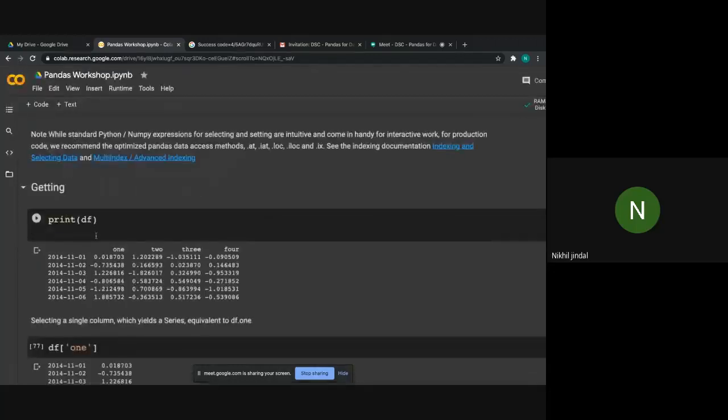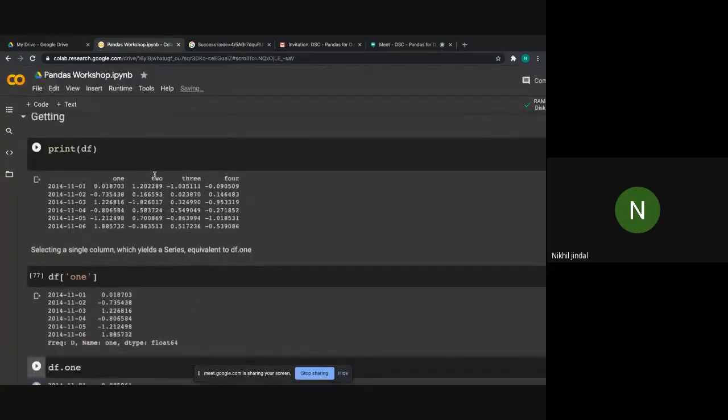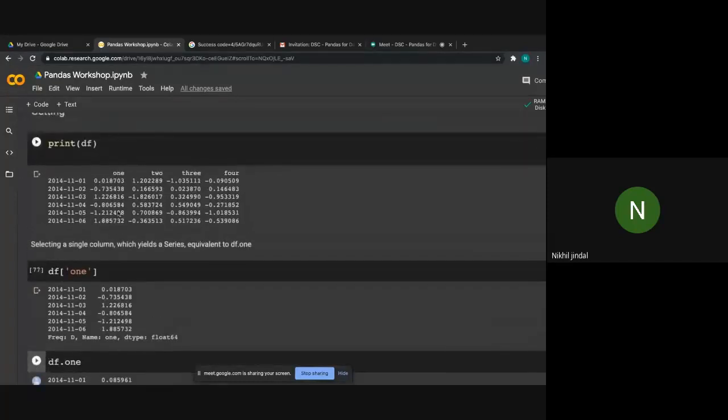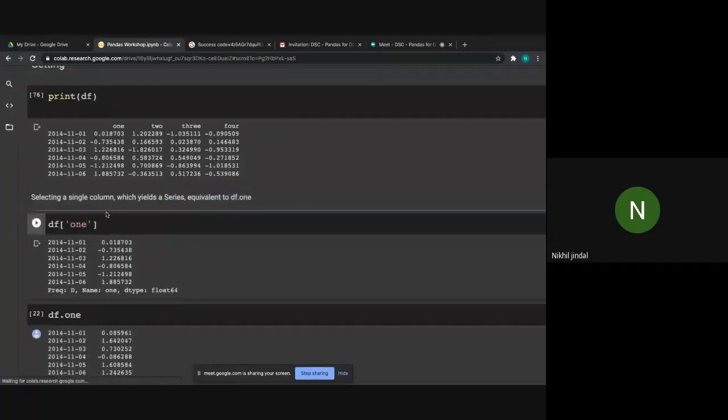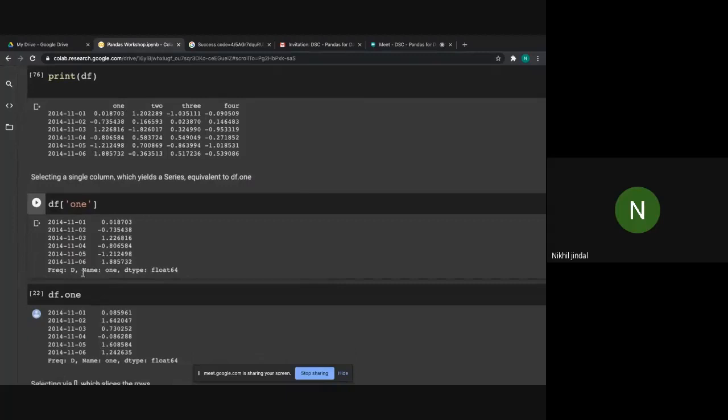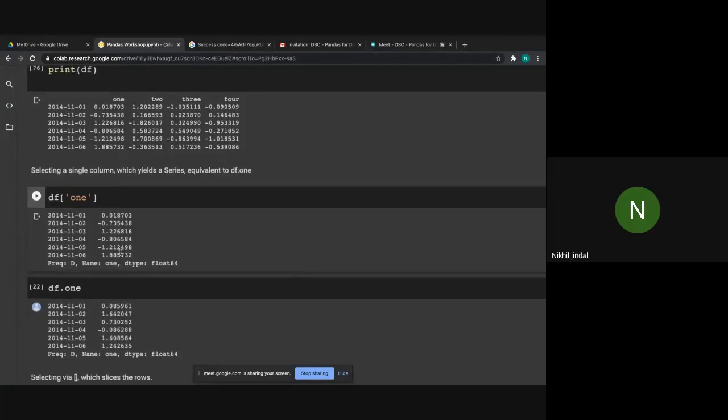So here we had this data frame that we've already built with these indexes and these columns. Now I'm just selecting a single column, that is this one, from this data frame. So obviously a single column is also called a series, as I've already said. So I've just generated a series from this data frame. Here it is a single column with index values.